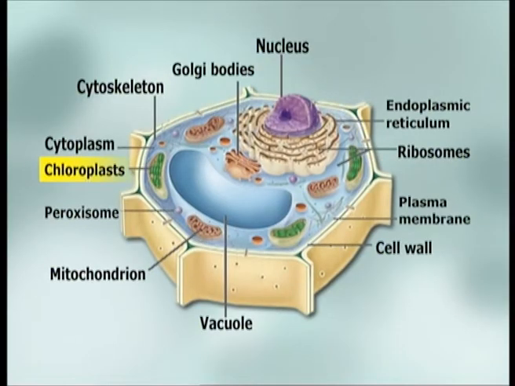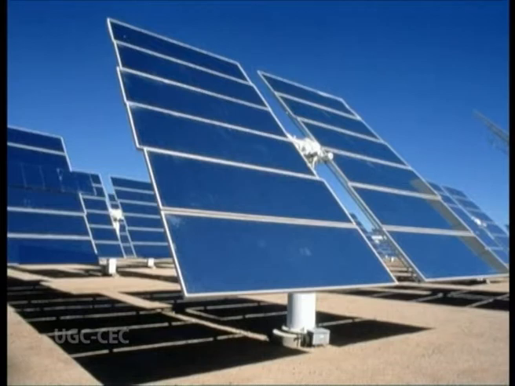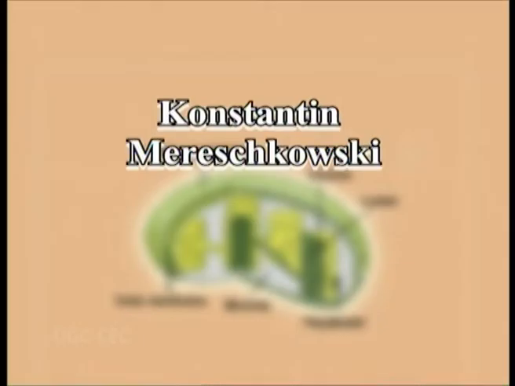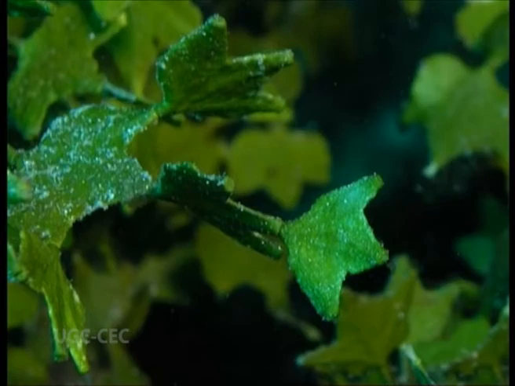Chloroplast. The chloroplast can also be known as a solar energy plant. Konstantin Merezhkovsky, a noted Russian botanist and biologist, discovered chloroplasts in 1905. Chloroplasts are found primarily in algae and plants and some protists.